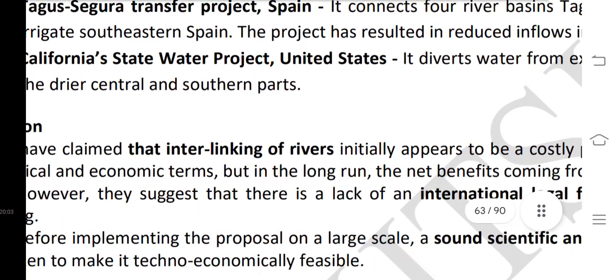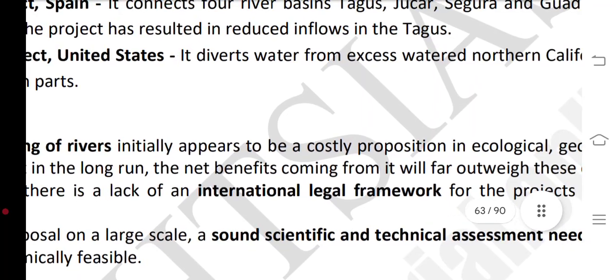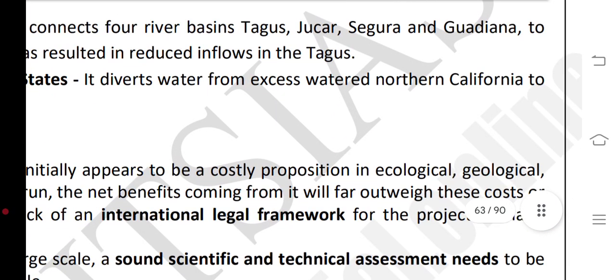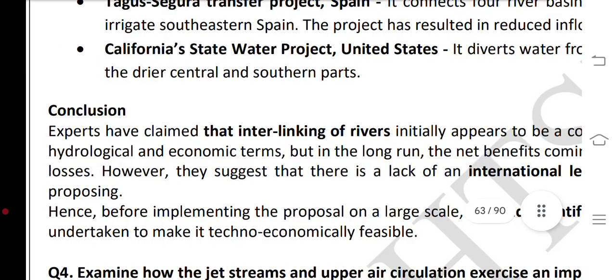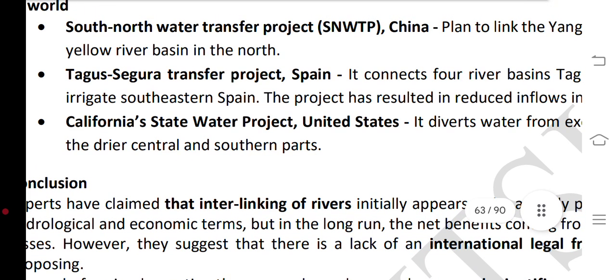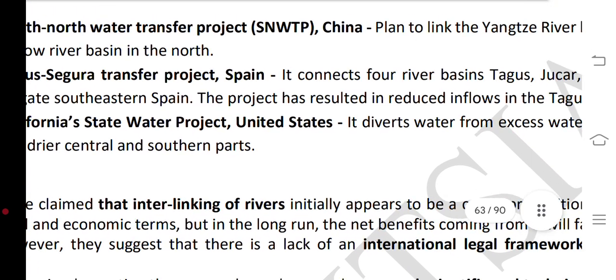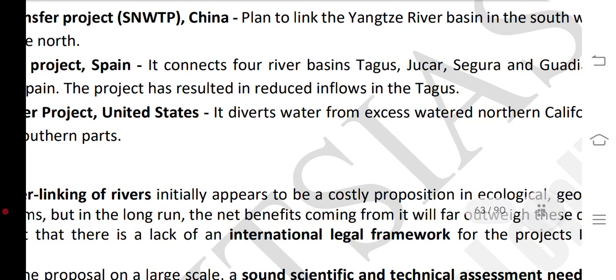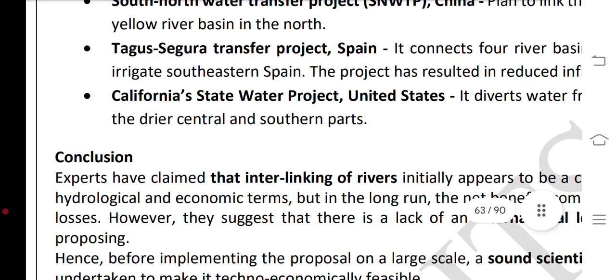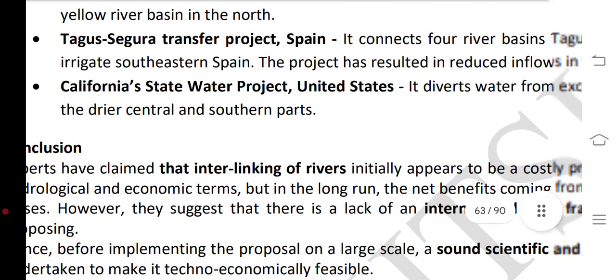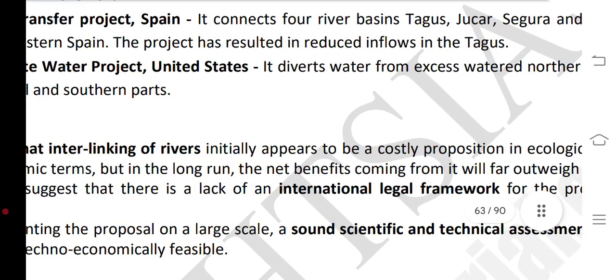California State Water Project in the United States: it diverts water from the north to northern California and the southern part. Tagus-Segura transfer project, Spain: it connects the river basins of the Tagus, Jucar, Segura and Guadiana, and irrigates southeastern Spain. The project has resulted in reduced inflow in the Tagus.